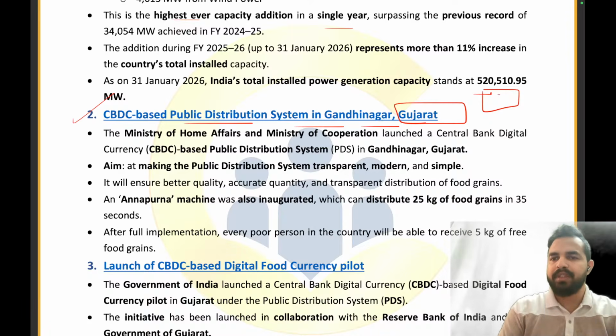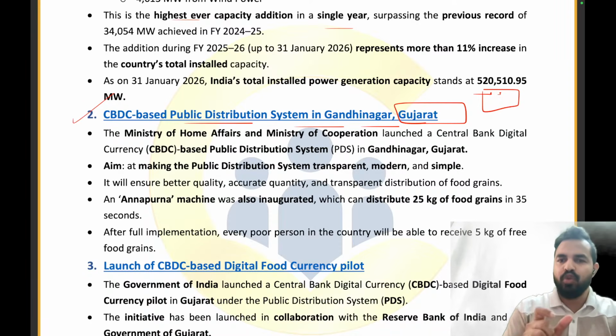So these coupons which are carrying these values can only be used for purchasing the food items, and they cannot be used for purchasing the groceries or the movie tickets. That means these coupons are programmable. If I use these coupons for any other expenditure, I won't be able to do that. Similarly, my dear friends, we have a programmable central bank digital currency.